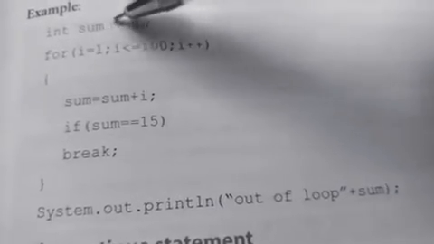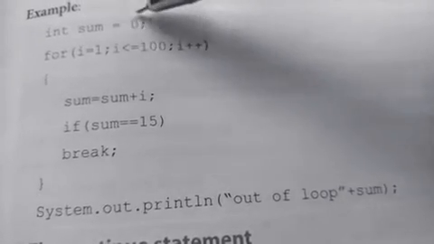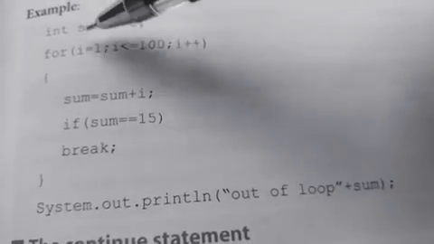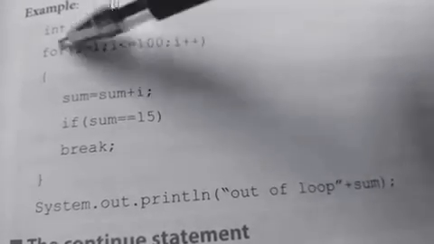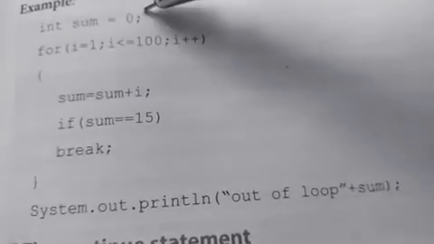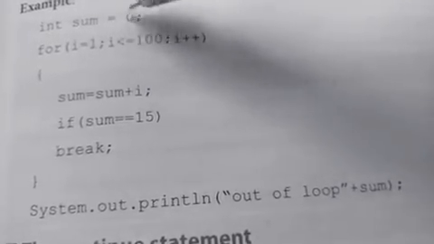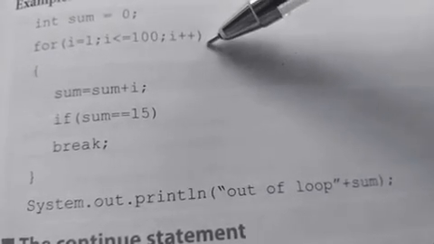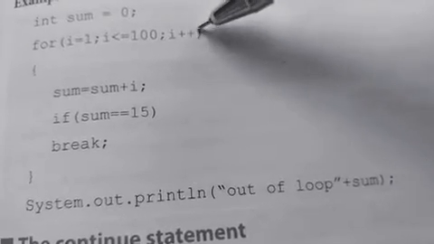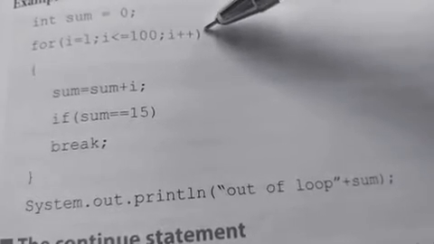So here, int sum equals 0. Here we have declared a variable sum with data type int, and the initial value we assign to the sum is 0. Again a for loop over here. For i equal 1, i less than or equal to 100, i plus plus. So here we have used the for loop.